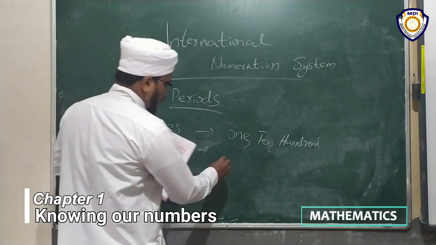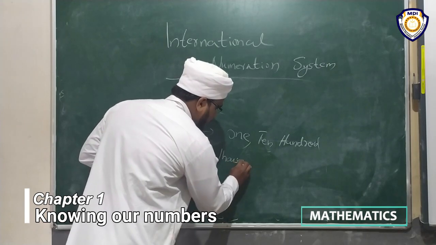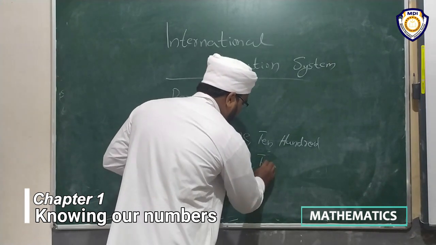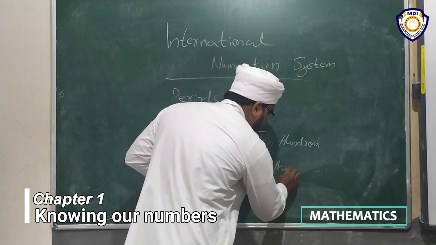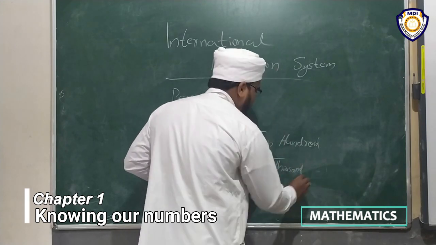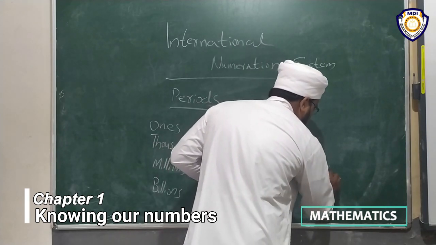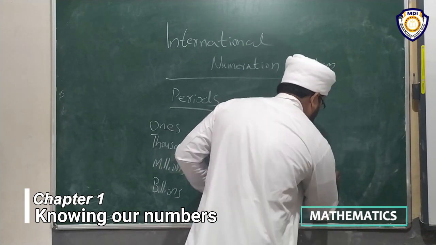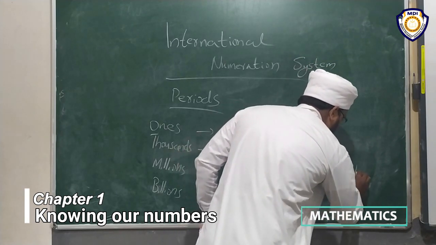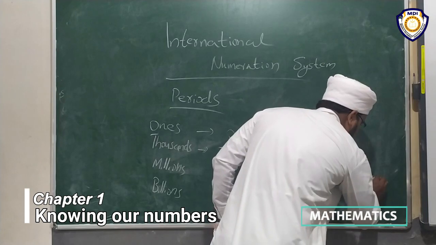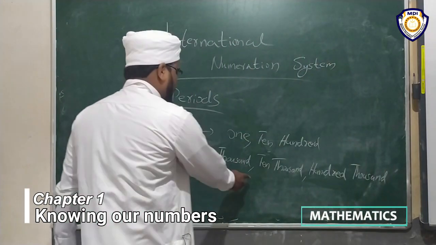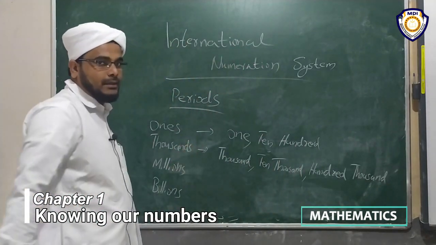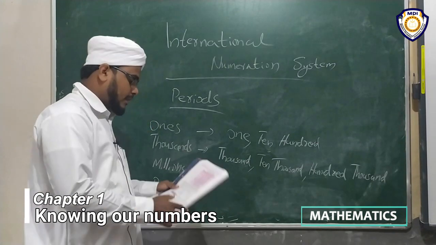Which are they? 1,000, 10,000, 100,000. These 3 places are there in the thousands group. Okay, are you clear? Yes.